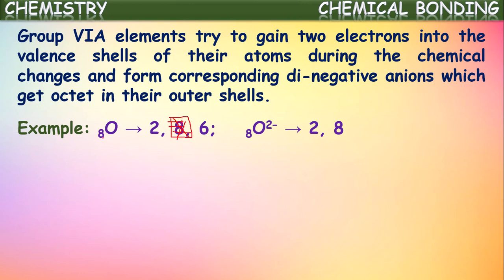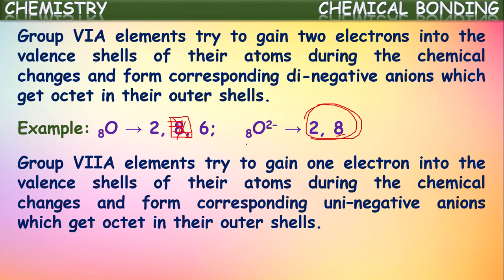Okay. Now the configuration of oxygen is 2, 6. It has only 6 electrons in its valence shell. By gaining 2 more electrons, it can get the nearest noble gas configuration 2, 8. So when it is allowed to participate in chemical reactions, oxygen will gain 2 electrons and thus it will get a stable octet configuration in its outermost shell, and it forms a di-negative anion. O2- will be formed. Okay. In this way, 6th A group elements will be ready to gain 2 electrons into their valence shells to complete their octet.